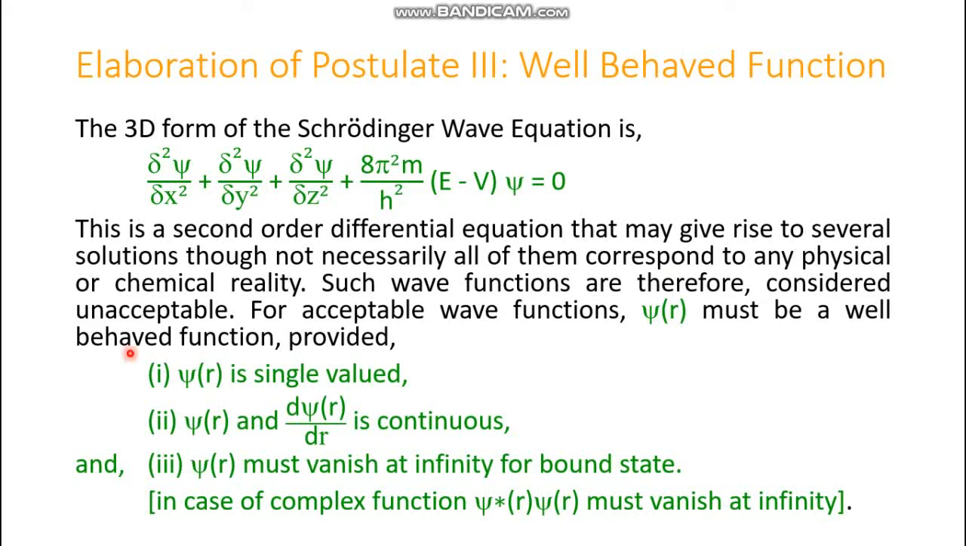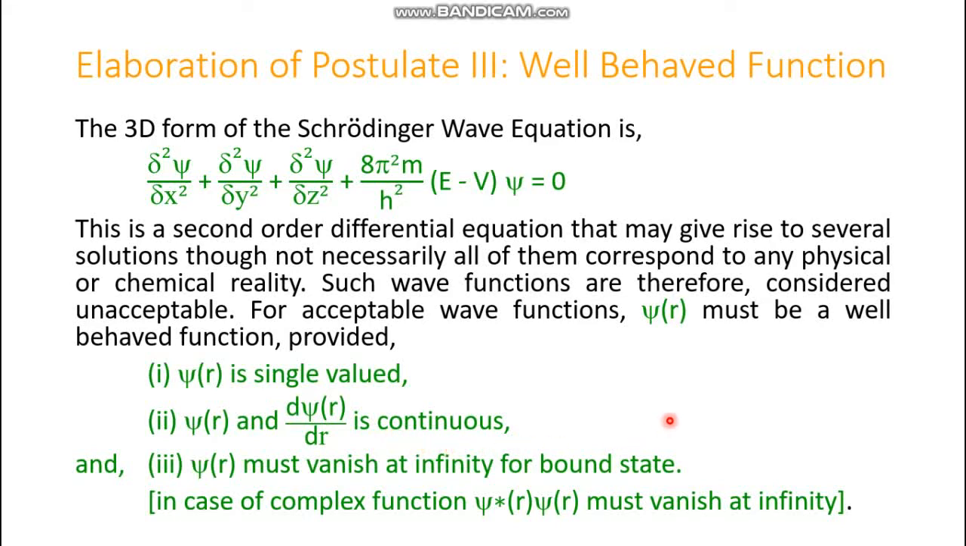Since they are not accepted, they are unacceptable. So for an acceptable wave function, psi must be a well-behaved wave function. Now, what are the conditions for psi(r) to become a well-behaved wave function? The conditions are: number 1, psi(r) is single valued. Number 2, psi(r) and dψ/dr are continuous. That means there should be no discontinuity in the value.